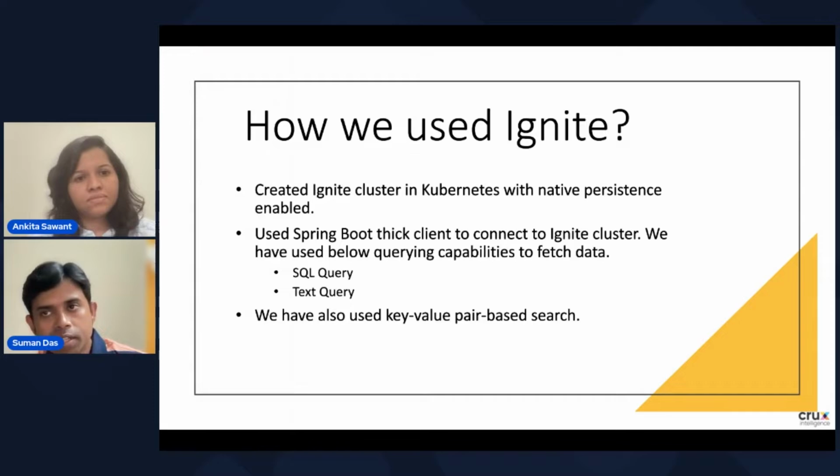Let's now see how we used Ignite in our product. We created an Ignite cluster in Kubernetes with native persistence enabled, and then we use Spring Boot thick clients which are connected to this Ignite cluster for various querying purposes. We use various querying capabilities of Ignite to query the data which is stored in the cluster. We have also used key-value pair search.